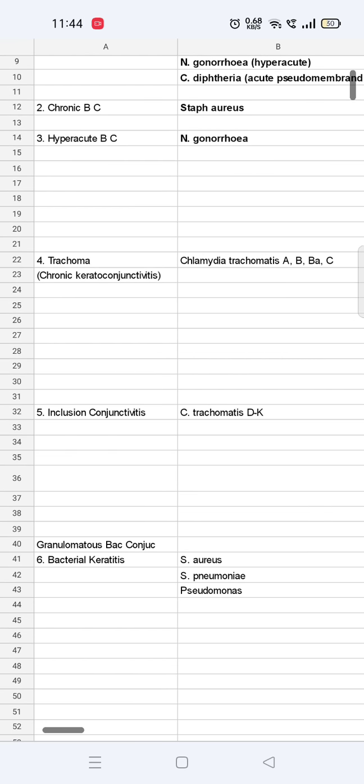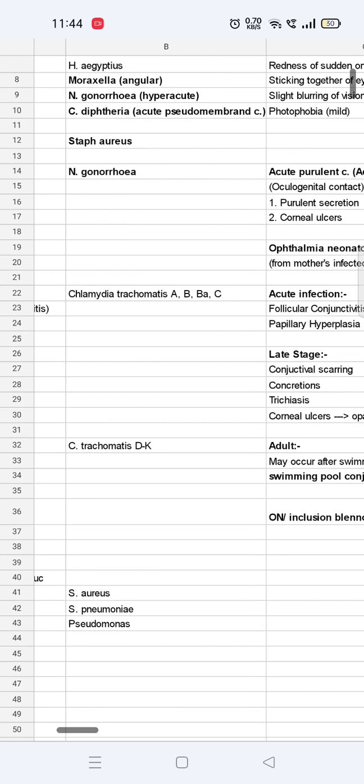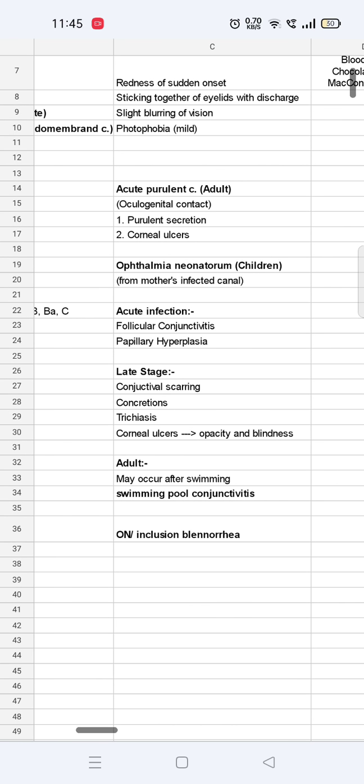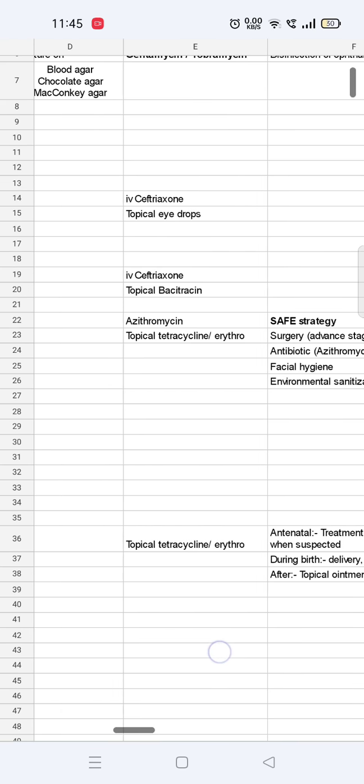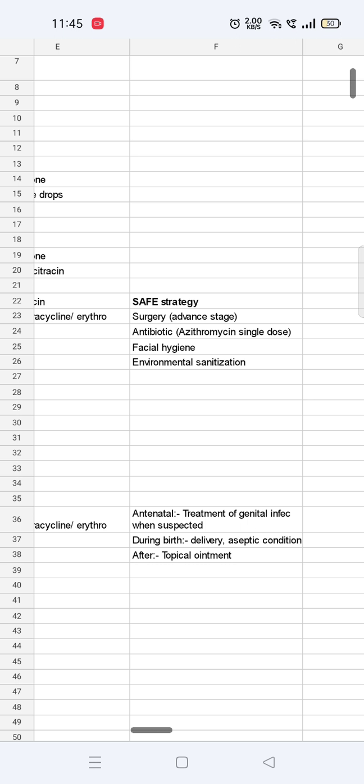Next, we have inclusion conjunctivitis, which is caused by Chlamydia trachomatis D to K. In adults, it may occur after swimming, which is known as swimming pool conjunctivitis. Treatment is by topical tetracycline or azithromycin. So, what is the antenatal precaution? Treatment of genital infection whenever suspected. During birth, delivery should be done in aseptic conditions, and after birth, topical ointment should be given.